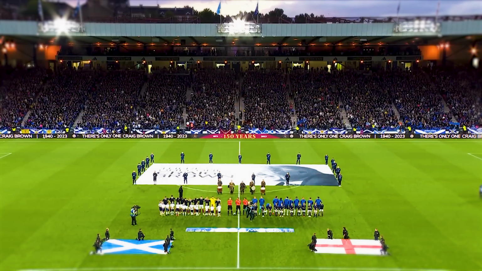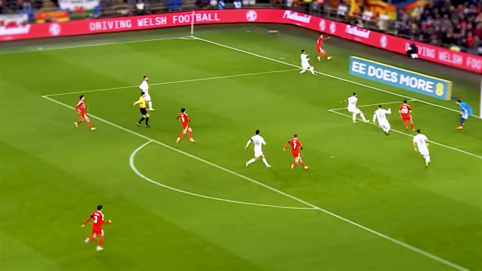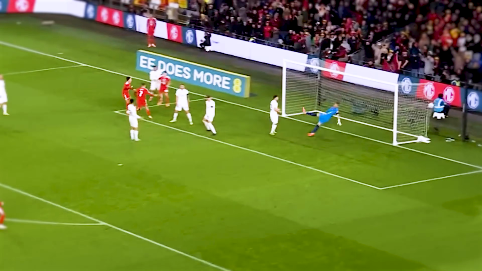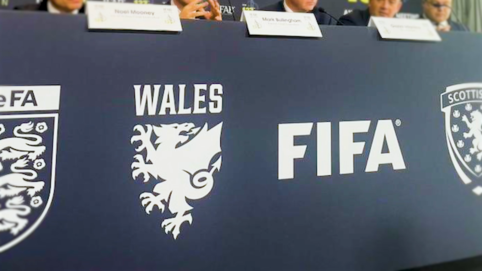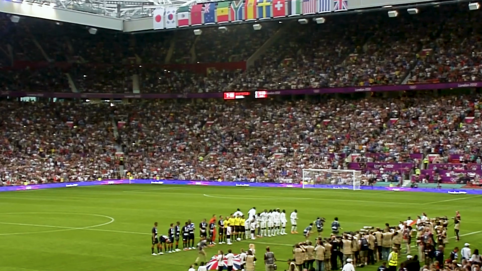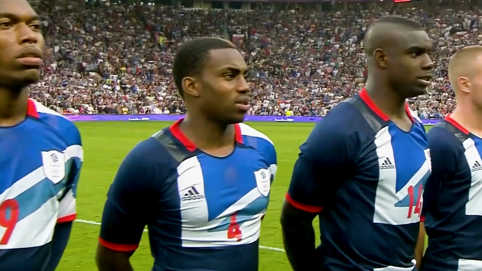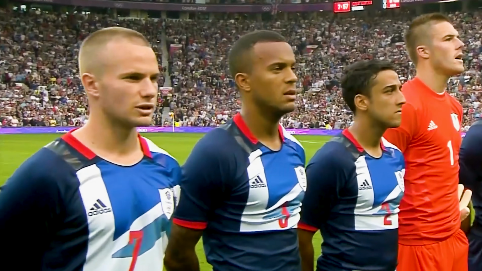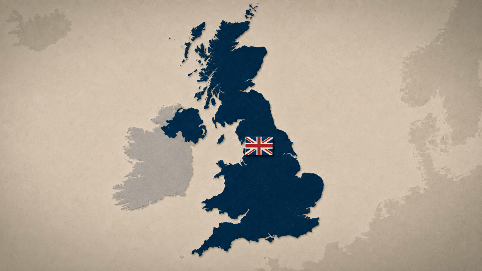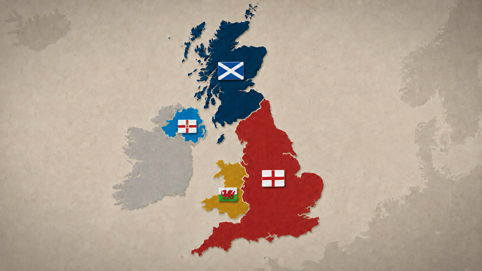Their special position still exists today. Each association has its own FIFA membership, World Cup campaign, and permanent vote on the International Football Association Board. A combined British team occasionally appears at the Olympics as Team GB, but it is not a permanent national side. So the United Kingdom belongs on this list with an asterisk. It is not unrepresented within FIFA. Instead, one sovereign country is represented by 4 teams because its football system is older than FIFA itself.